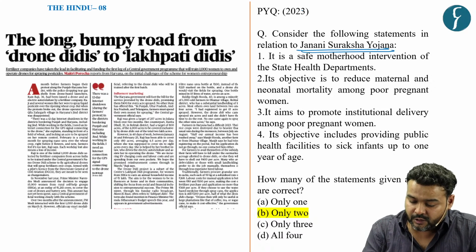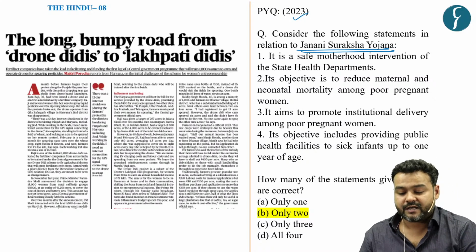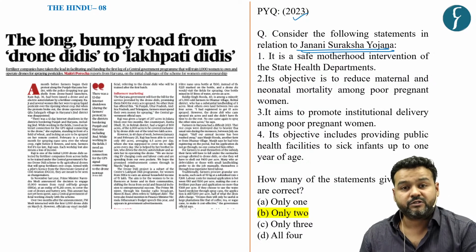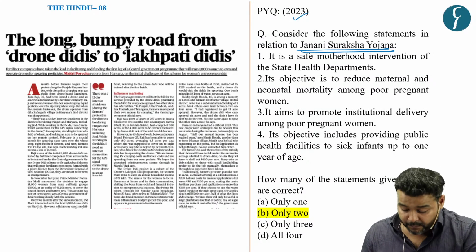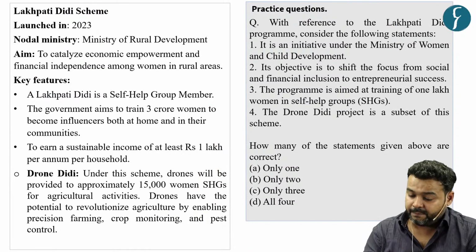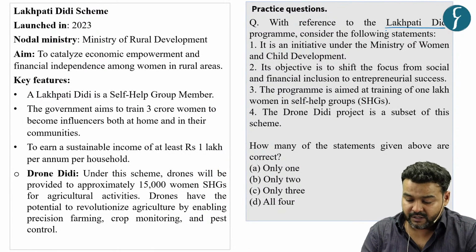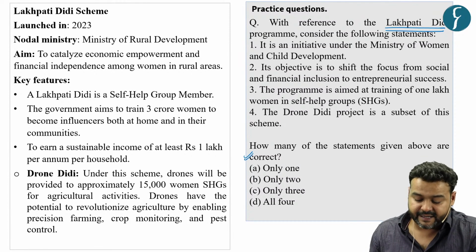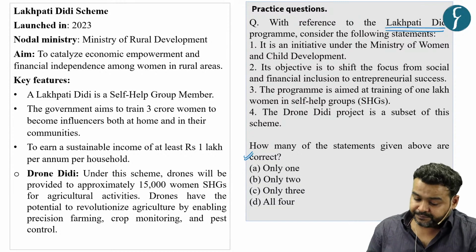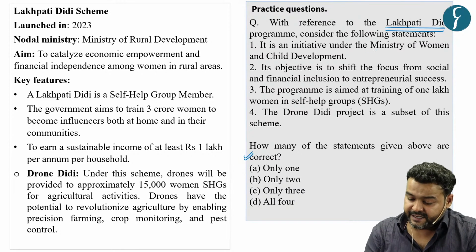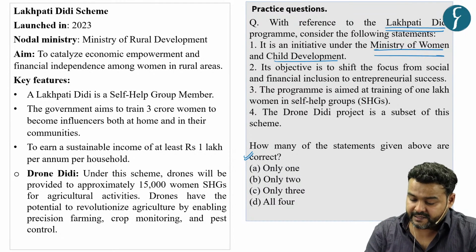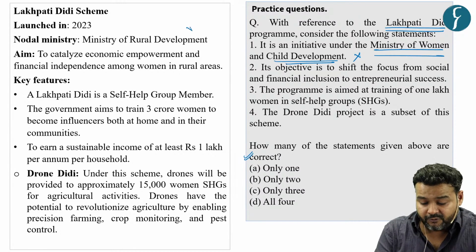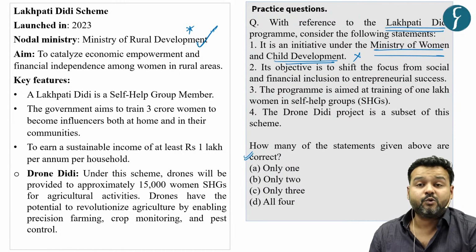Every important scheme from the social justice perspective is important for UPSC prelims. As you can see, in 2023 itself they asked about the Jan Suraksha Yojana, and asked you to identify the correct statement about the details of the report. So we have taken up a question based on the features of the Lakhpati Didi program, and you have to identify the correct statements. Now, the first statement says it is an initiative under the Ministry of Women and Child Development, which is incorrect. As you can see here, the Ministry of Rural Development is the nodal ministry.